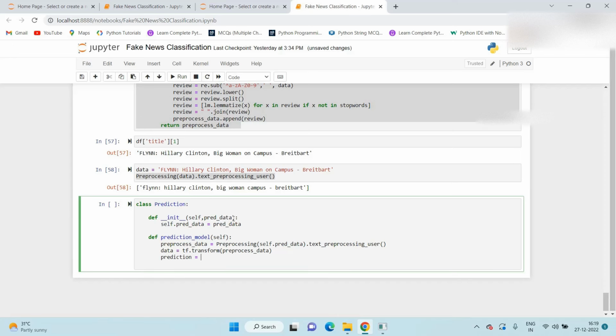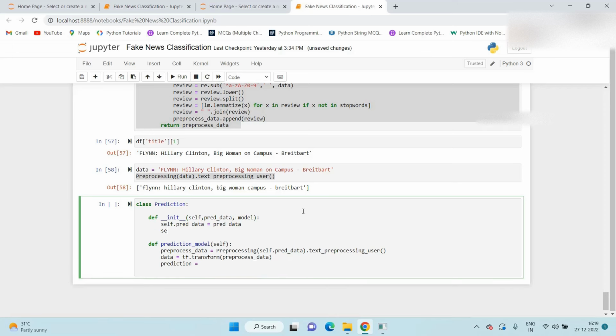So here I just pass one more parameter, a model. Here we pass self dot model is equal to model, and the same thing I am mentioning here, self dot model dot predict. And here we pass this data that I just passed here.